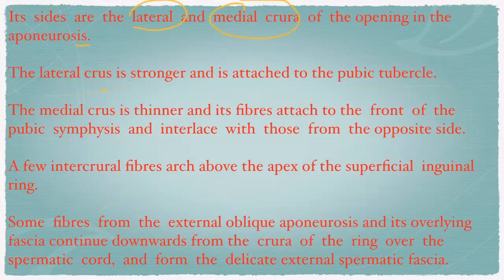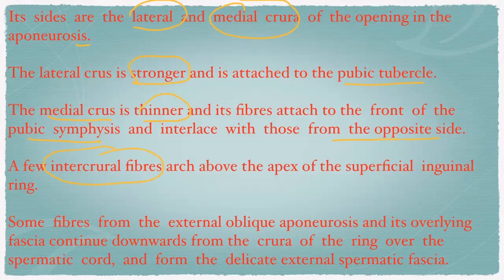So the fibers that surround the superficial inguinal ring are called the crura: the lateral crus and the medial crus. The lateral crus is stronger and is attached to the pubic tubercle. The medial crus is thinner and its fibers attach to the front of the pubic symphysis and interlace with those of the opposite side. A few intercrural fibers arch above the apex of the superficial inguinal ring, right?